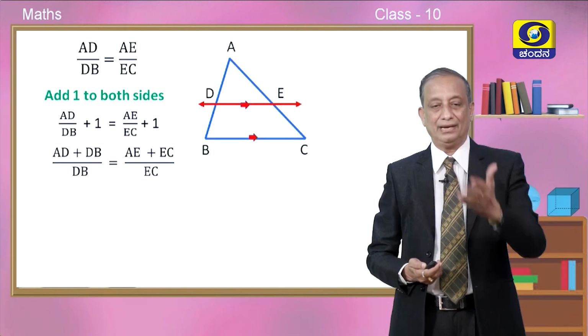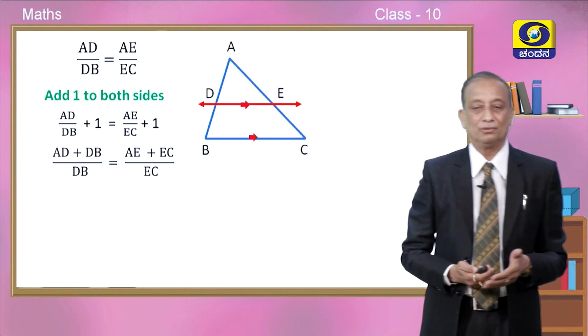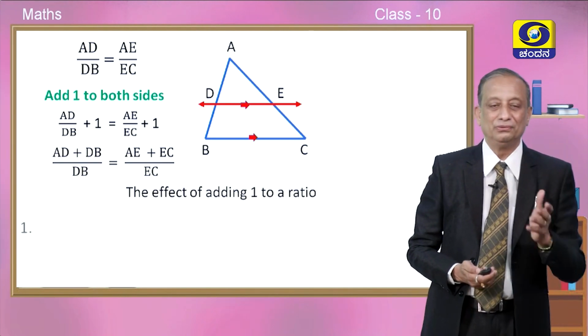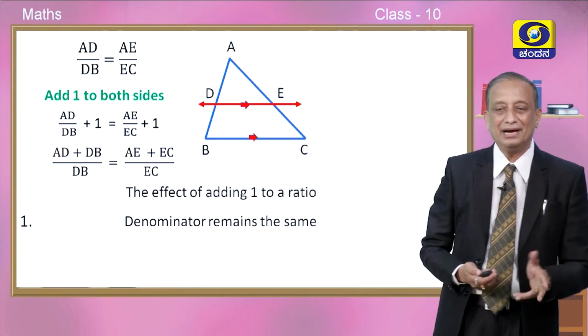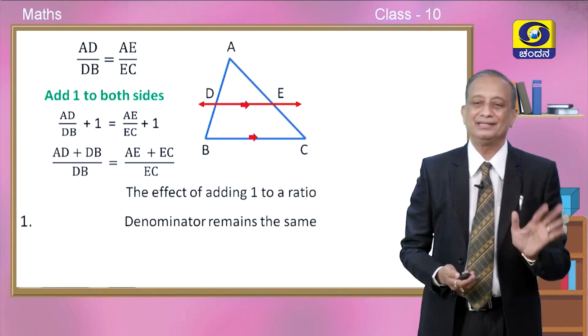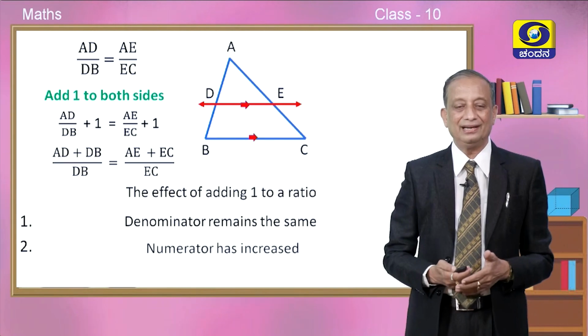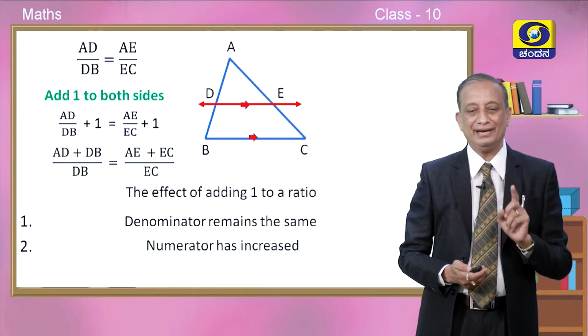Now, the same figure, these are the first 4 steps that we did. By adding 1 to both sides of a ratio, we need to understand these concepts, children. The denominator remains the same, no alteration in the denominator. But secondly, look at the numerator. Numerators are increased by adding 1.